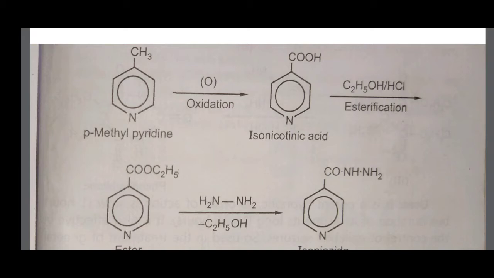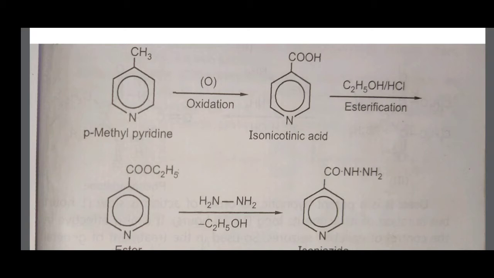Here, nitrogen is a heteroatom in the benzene ring, so the structure is called pyridine. Considering the heteroatom nitrogen, at the para position or 4 position, a CH3 group is attached. Therefore, the name of this first structure is paramethylpyridine, or 4-methylpyridine.